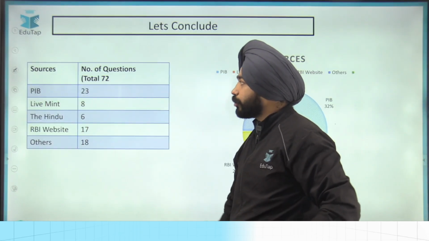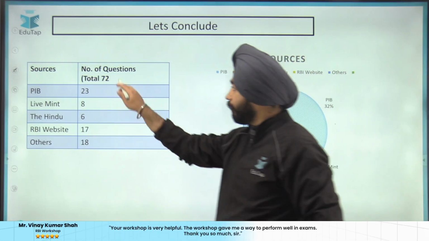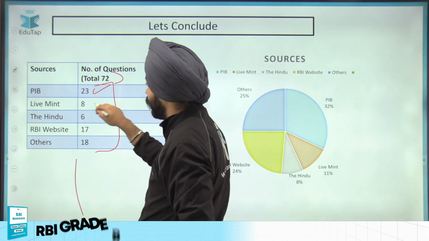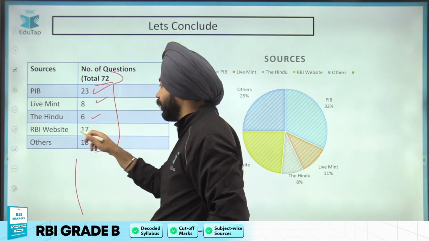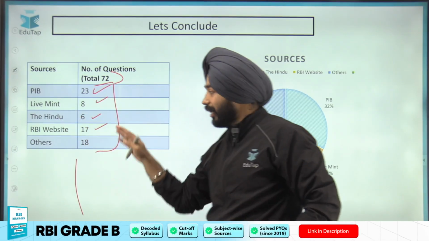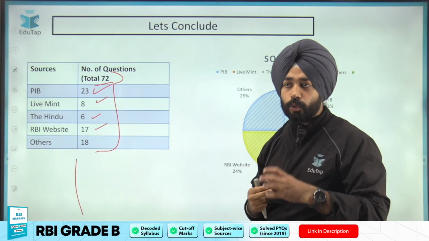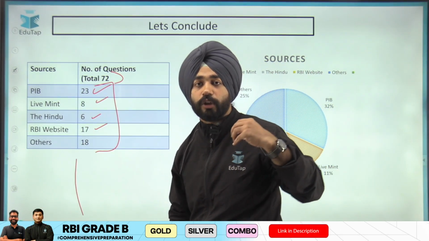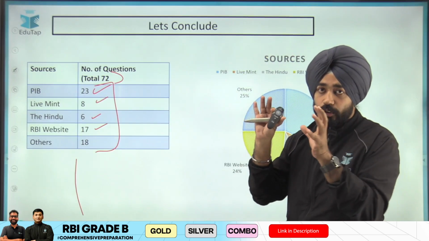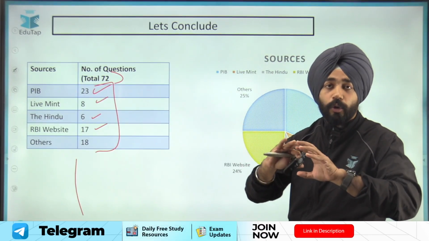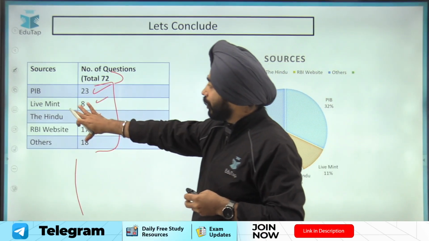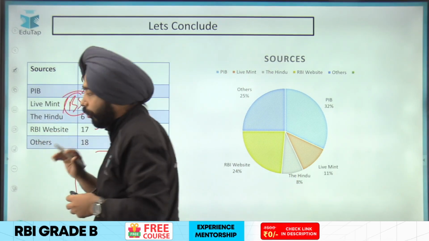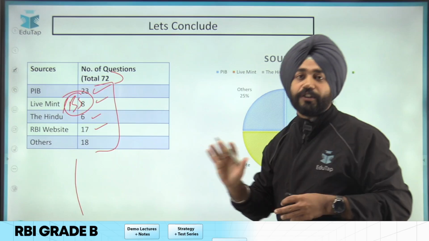If you look at the examination of 2024, there were 72 questions being asked and this is the reference here. 23 from PIB, 8 from Live Mint, Hindu 6, RBI website 17 questions, and 18 questions were from other sources, because 2-3 questions were from Economic Times, 3-4 questions from Business Standard, then 2-3 questions from Hindu Business Line. So there is no defined list, because there is no end to the sources. But primarily, these are the important sources which you can follow for your examination preparation.